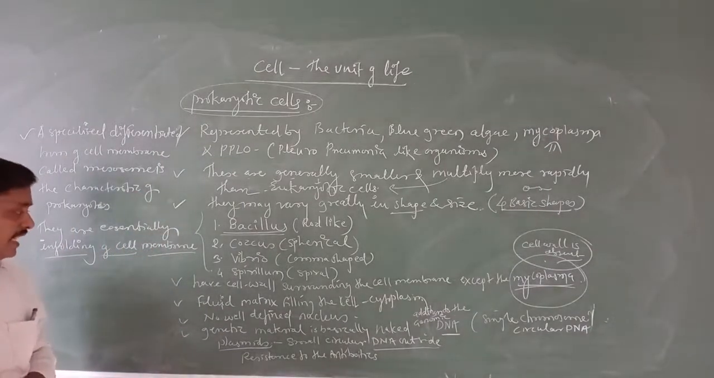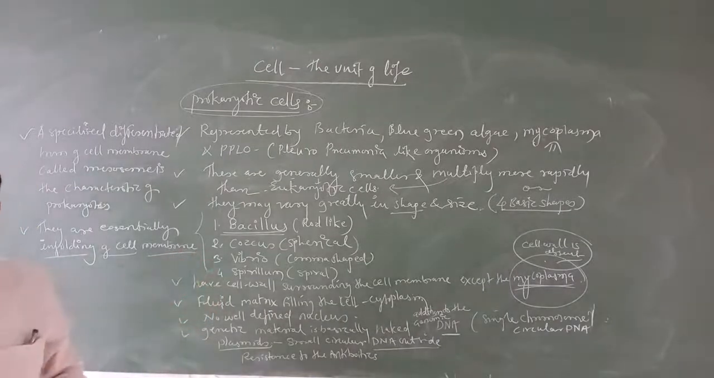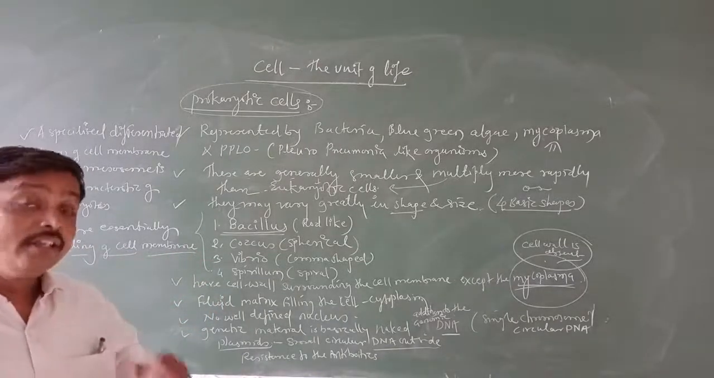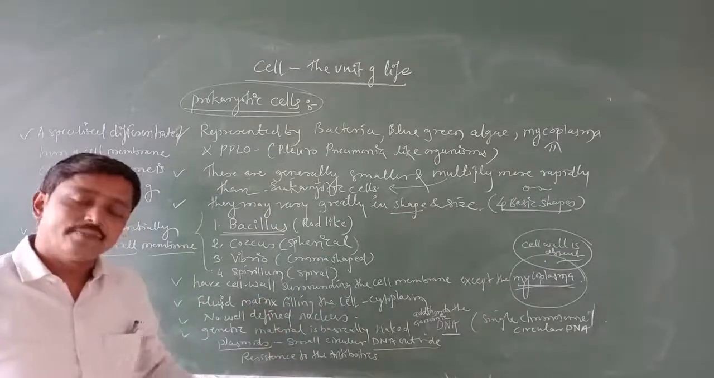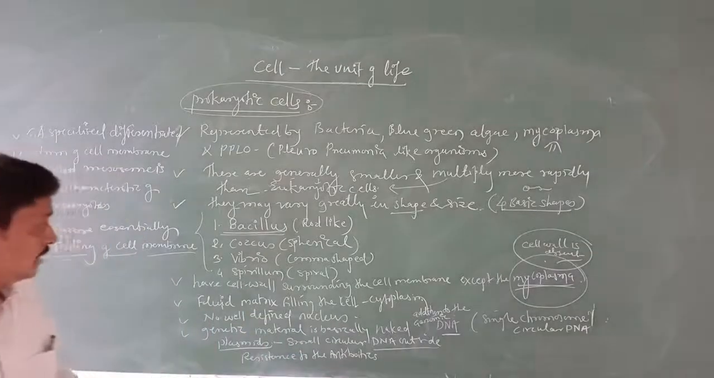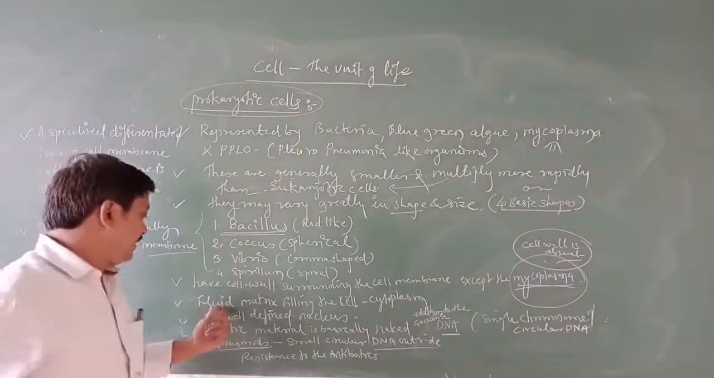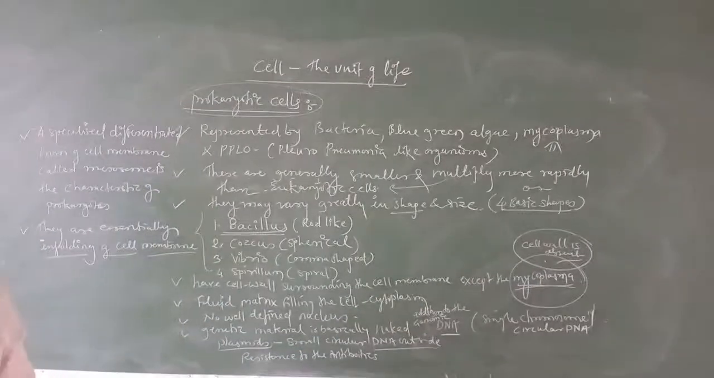Got it? So the next point, let's talk about the cell wall. Yesterday we discussed the overview of the cell diagram, the fluid matrix filling the cell. Both the cells, eukaryotic or prokaryotic, are filled with the fluid matrix, and that fluid matrix we call cytoplasm.